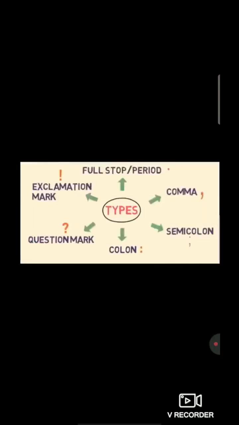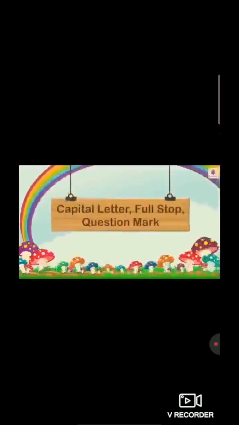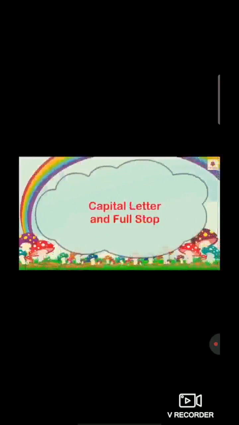So students, there are different types of punctuation. Full stop means period. We can say period also. Comma, semicolon, colon, question mark, exclamation mark. Students, in the picture you can see only 6 types, right? But total punctuation marks are 14. And in that we are going to learn only 3 topics, that is capital letter, full stop, question mark. So students, come to the very first one. It's capital letter and full stop.